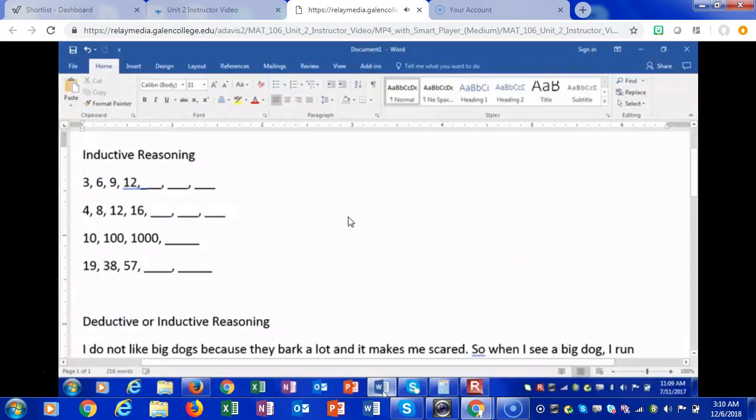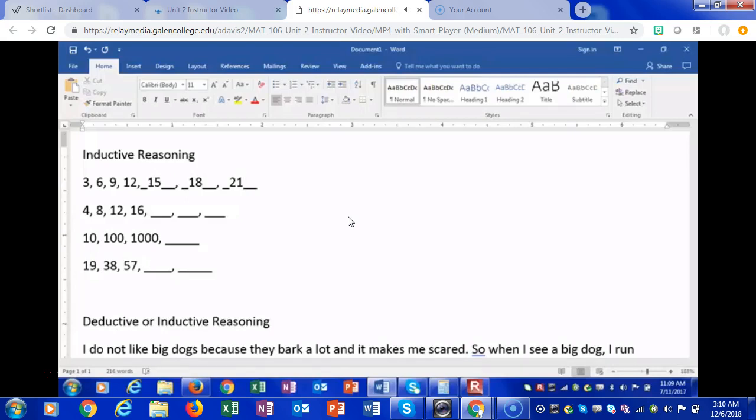Inductive reasoning, we talked about patterns, but now let's actually do some problems on those patterns. We have 3, 6, 9, and 12. The pattern is what? 3 plus 3 is 6. 6 plus 3 is 9. 9 plus 3 is 12. What's 12 plus 3? 15. And 15 plus 3 is 18. 18 plus 3 is 21. This is what we mean by inductive reasoning. We're talking about reasoning based on patterns.